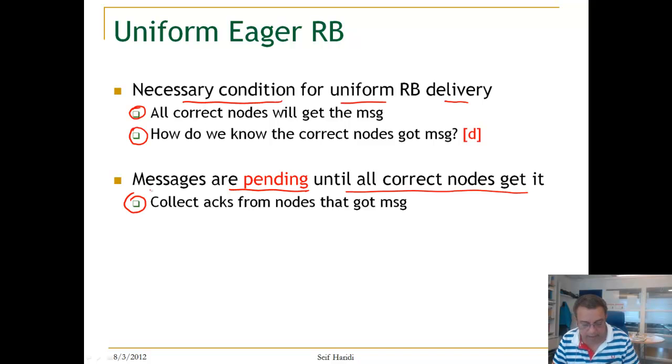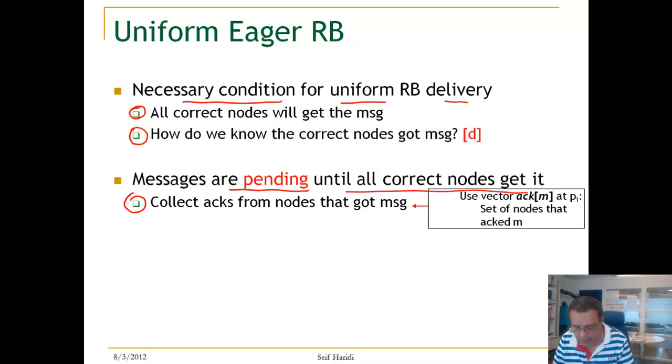We collect acknowledgements from the nodes that got the message. And when we get acknowledgements from all correct processes, then we do the uniform delivery. How to do this? At each node, we have an ACK vector for each message M, and it will contain the set of nodes that have acknowledged the message M.